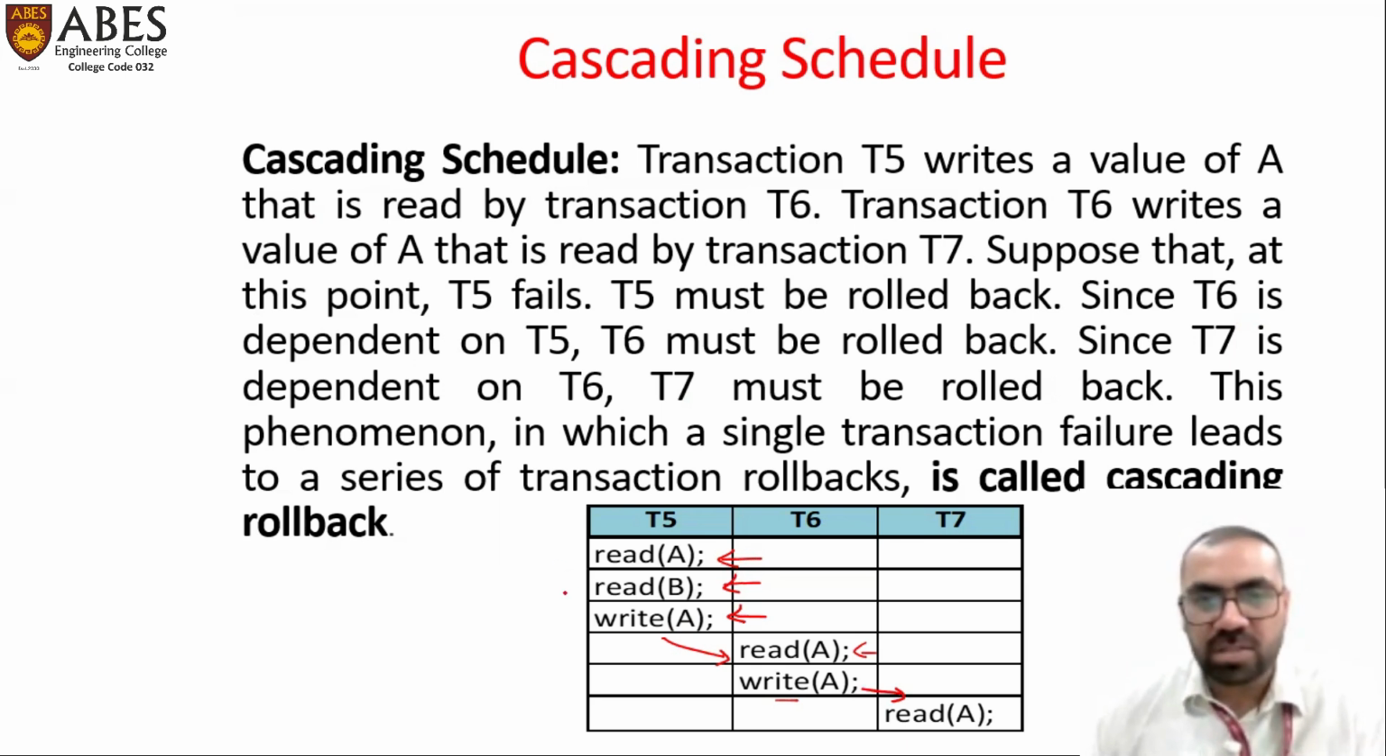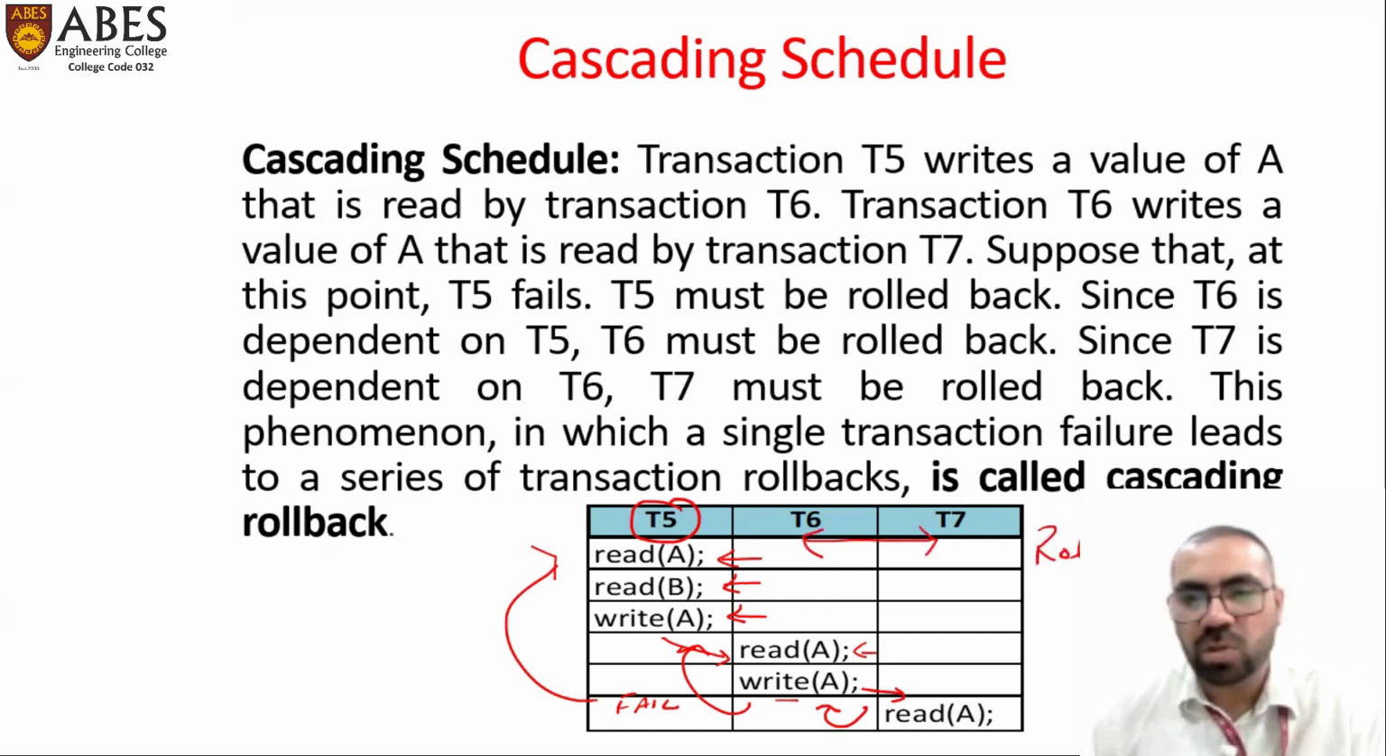Now in future, what happens? T5 fails here. So it is rolled back here. This one also depends on it, so it also rolls back, and this one also rolls back. So with the failure of one transaction, the other two transactions are affected and they are also rolled back. And this kind of schedule is called a cascading rollback.